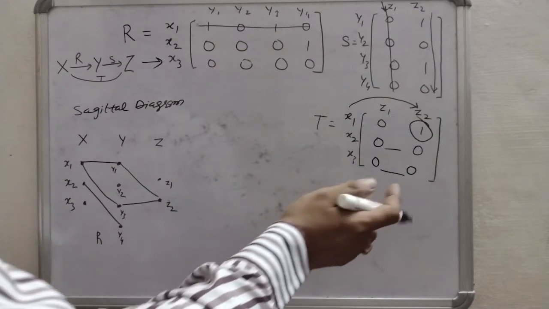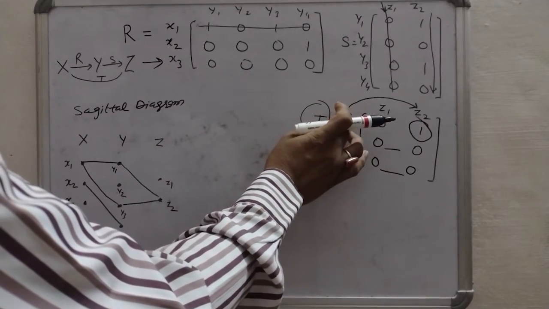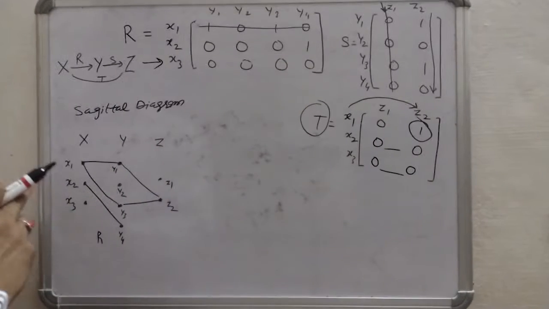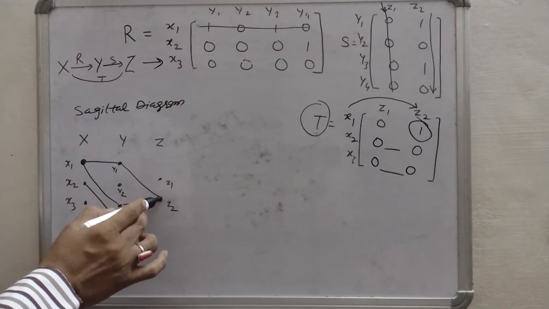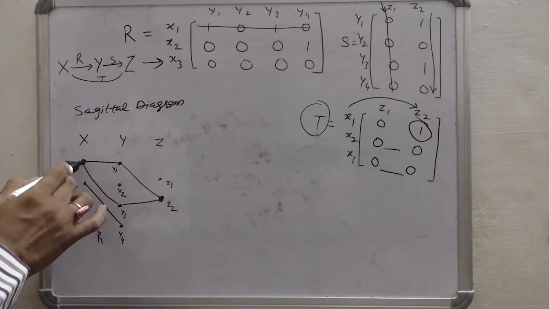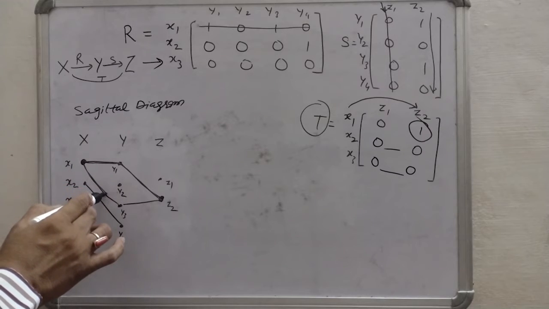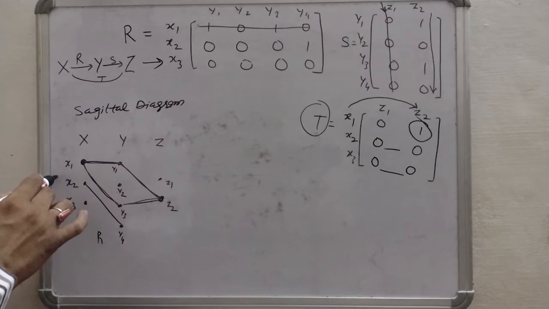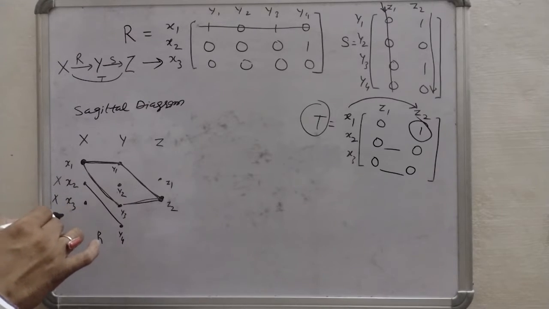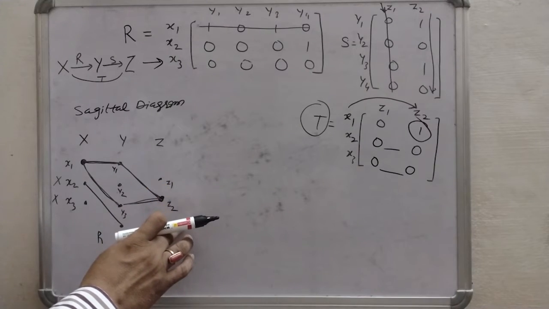Now we can see that our Max-Min composition is giving that x1 is related to z2. See here, this is x1 and this is z2. This is the only relation. x1 is related, and no other elements, not x2, not x3, are related to any elements of z1 and z2.